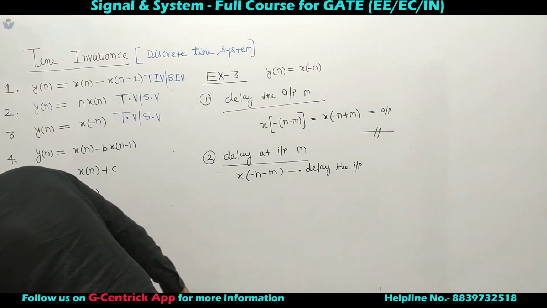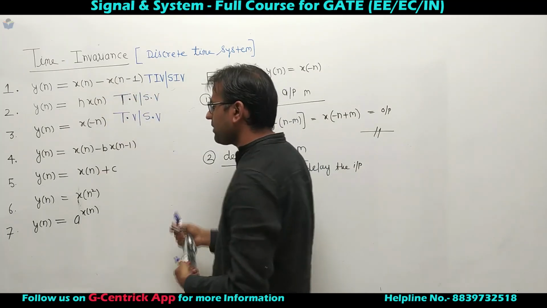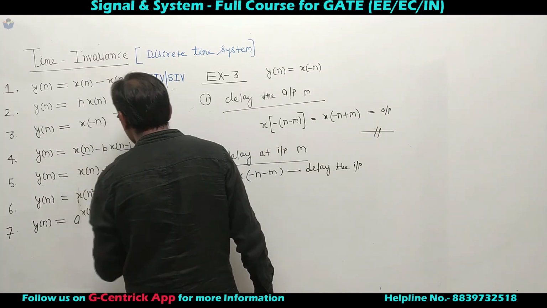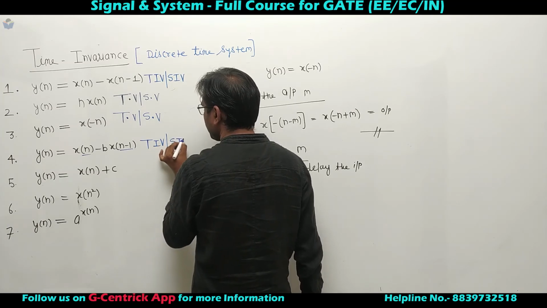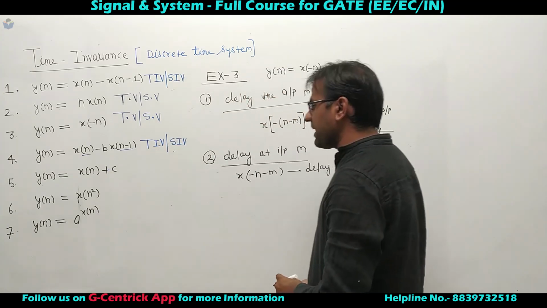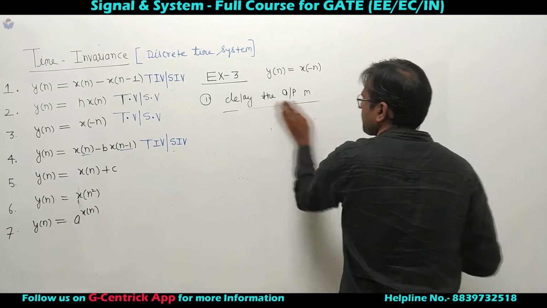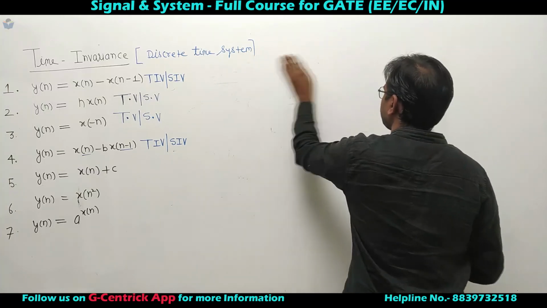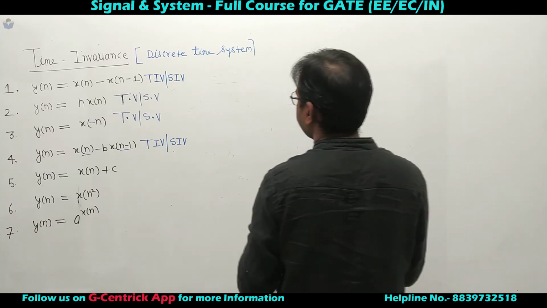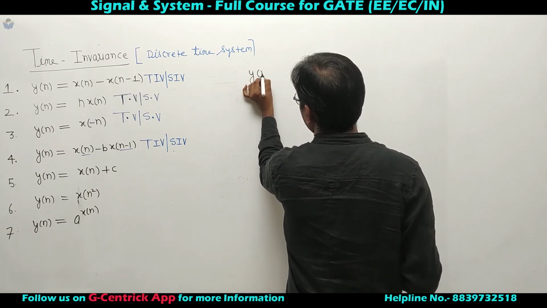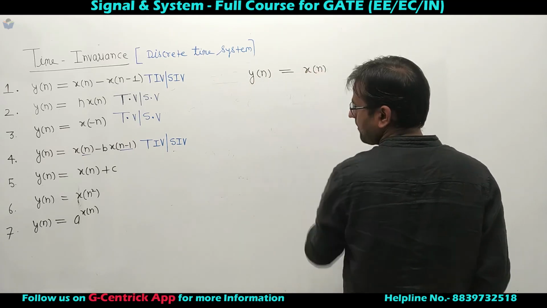Let's take one more system, x of n minus x of n minus 1. Only multiplication by b happened, so in time invariance we check the index n. So I should say this is time invariant or shift invariant. Now y of n equal to x of n minus c. If you delay the input, I should say y of n equal to x of n plus c.